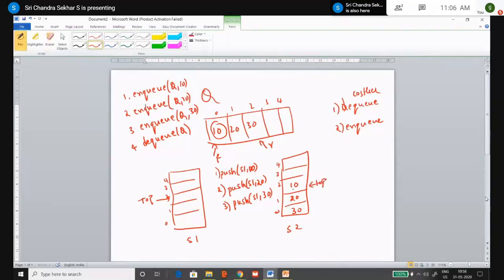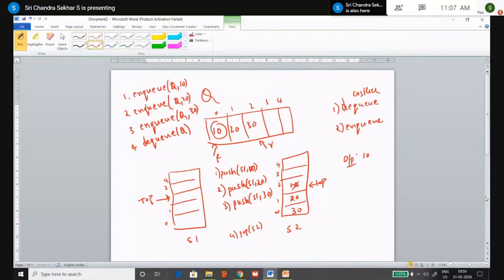So to remove 10, what you have to do? You have to pop stack 2, that is a simple operation, pop of S2. Therefore 10 will be displayed. Let me take the output, that is 10 will be displayed, right? So after this pop operation on stack 2, it is removed. You have to again push back all these elements.